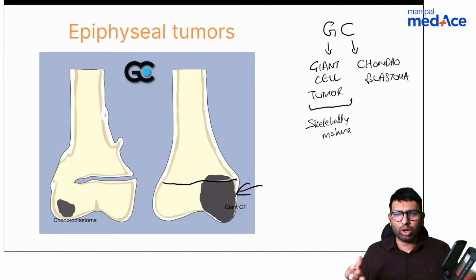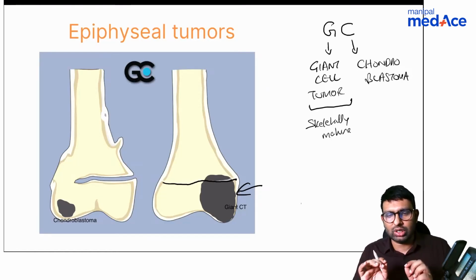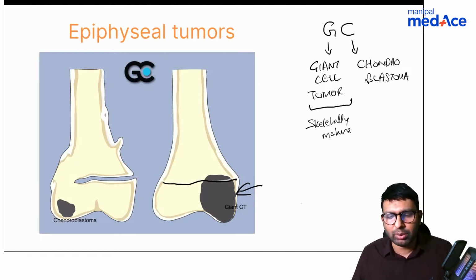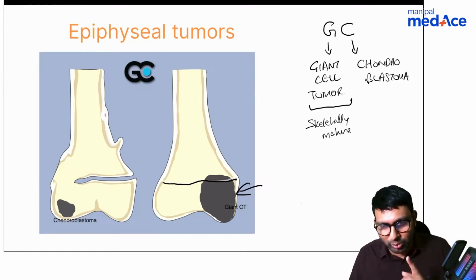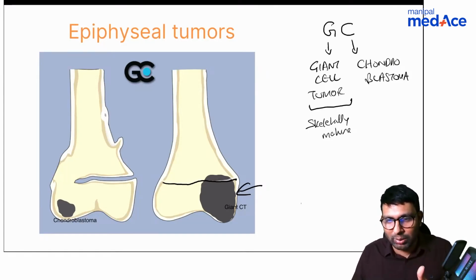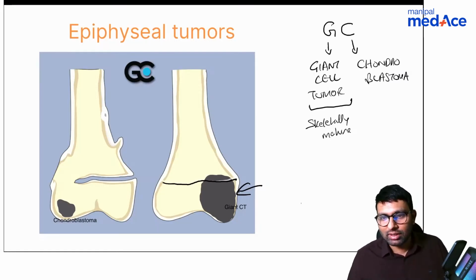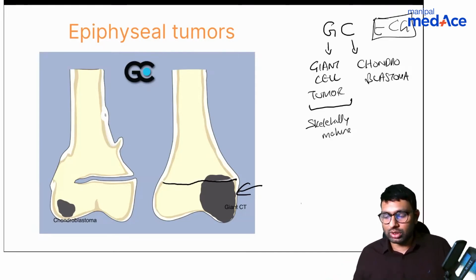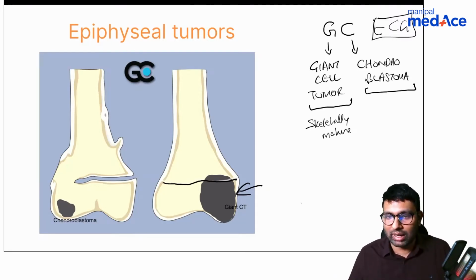Dr. Jain, there might be a lot of other tumors that are involved, but this is more exam specific for you. Because for location, you have to remember a few tumors and their locations. So for epiphyseal, I think you just have to remember GNC. Okay, so ECG, you mean epiphyseal, giant cell, and chondroblastoma? That seems like a better mnemonic. Dr. Jain has a better mnemonic than me. It is ECG, or GC, whatever you want to remember. So giant cell tumor is seen in skeletally mature patients, and chondroblastoma is seen in skeletally immature patients.